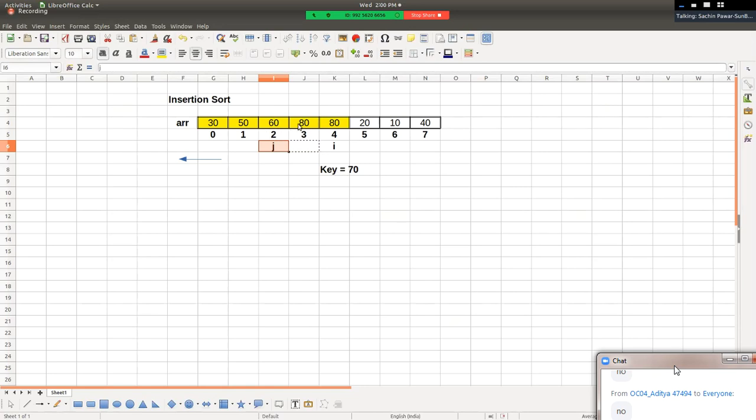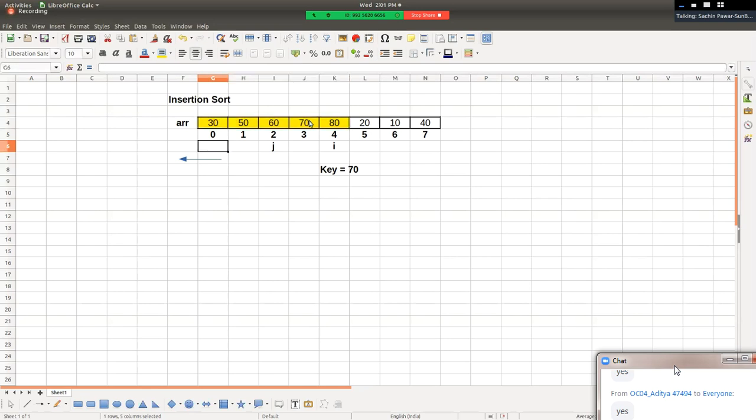Hello friends, are you getting it? So j plus 1 position यहाँ पे क्या insert होगा? 70 insert होगा. Hello guys, have you understood this? So after this iteration, in our left hand, total how many number of elements are there? 5 number of elements are there. Sir, have they arranged in a sorted manner? Yes. So we need to make sure after every iteration, whichever elements are there in our left hand must be there in a sorted manner, right?